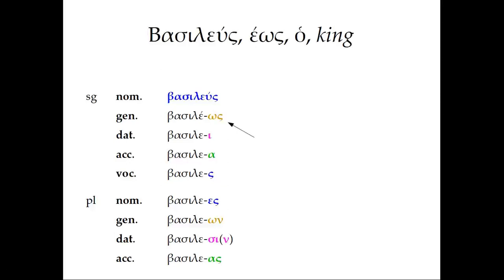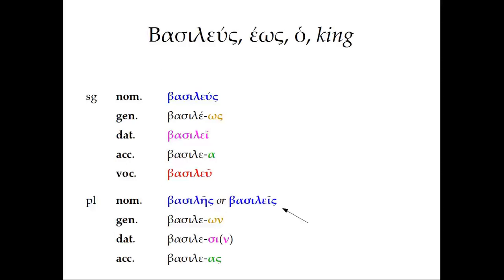In the dative singular, that epsilon iota is going to be contracted to the diphthong eta iota, basilei instead of basileï. And in the vocative, instead of basiles, we're going to see basileu. It's basically just kind of the raw stem there of the noun. We're also going to see something curious in the plural nominative. We're going to see both contraction of the es, but we're also going to see an alternative form.